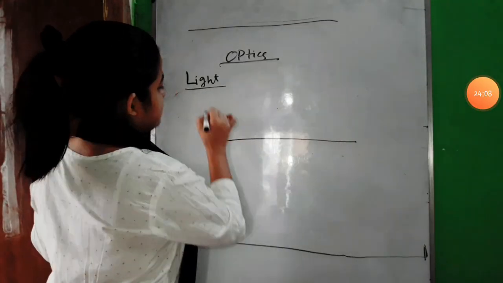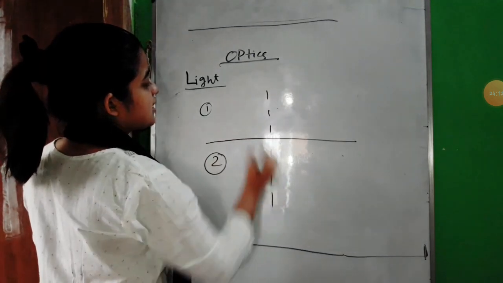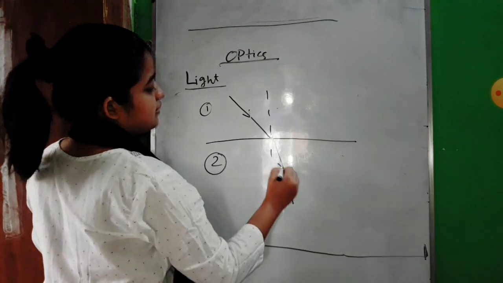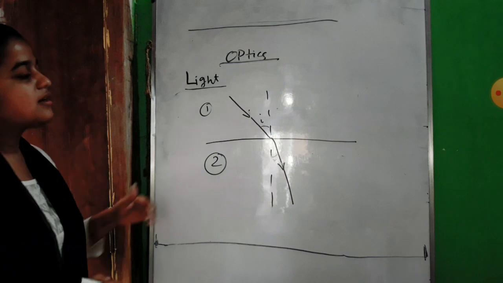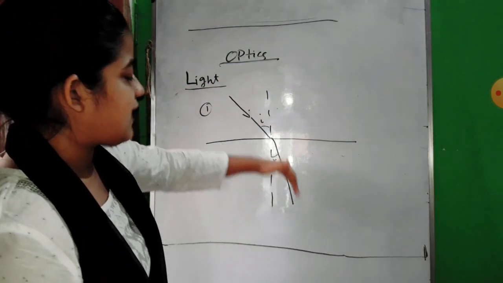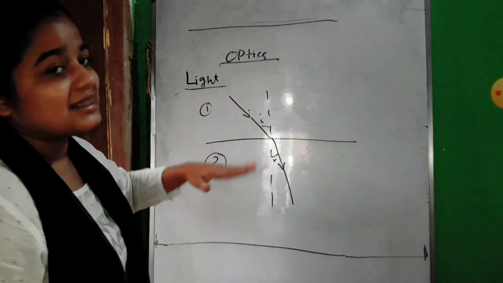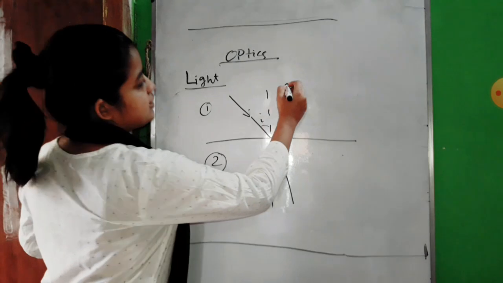There are two mediums, medium number 1 and medium number 2, and your light is following a path with this incident angle and this angle of refraction. When it is traveling from medium 1 to medium 2, this path is actually reversible.